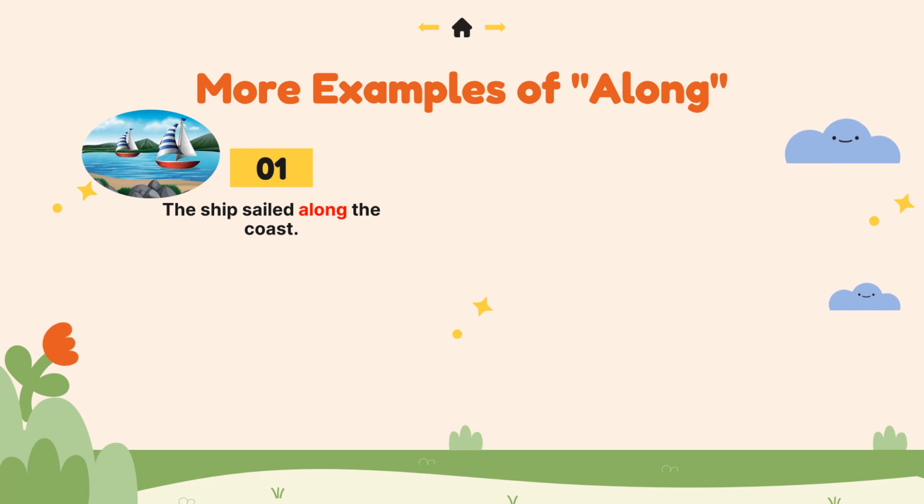The first one is the ship sailed along the coast. Children, that means the ship moved next to the coastline, following its edge. उसका किनारा पकड़ के उसके साथ साथ ship चल रहा था, coast के साथ साथ.